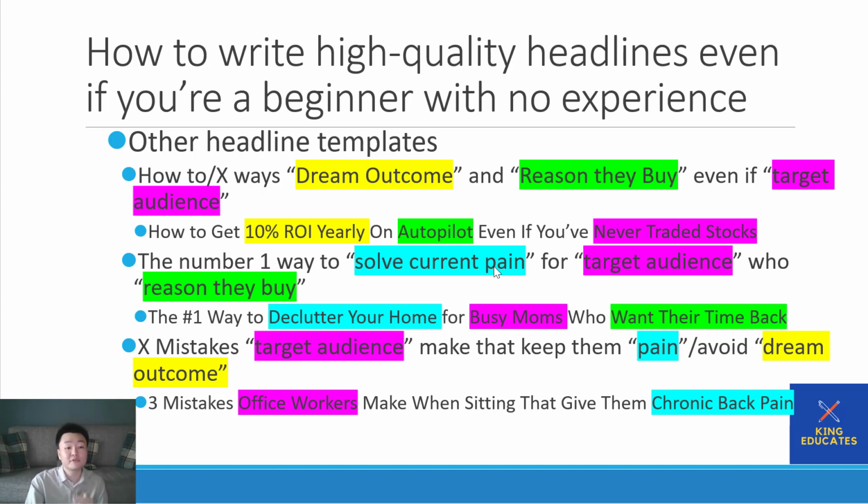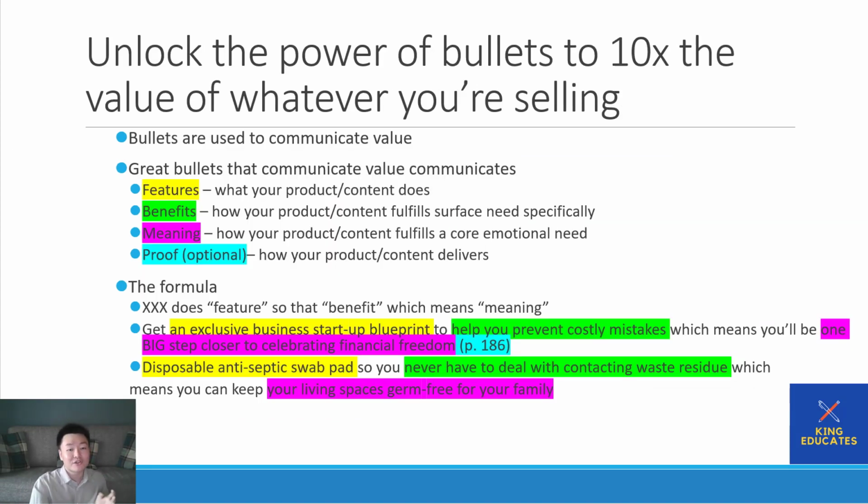All right, let's move on to something equally exciting, bullets. Bullets are used to 10x the value of whatever you're selling. The only thing bullets do is communicate value, and there are 2 ways you can communicate value. You can show the audience the way that your product or service is going to solve their problems. That's one way. Or you could empathize with the audience.